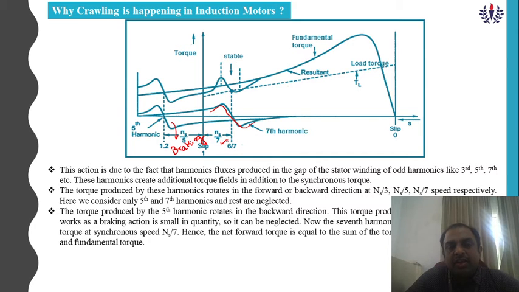Hence the net forward torque is equal to the sum of the torque produced by the seventh harmonic and the fundamental harmonic. This operation is known as crawling. Crawling takes place when the speed of the machine is very much lower, that is, Ns by 7, one-seventh of the synchronous speed.